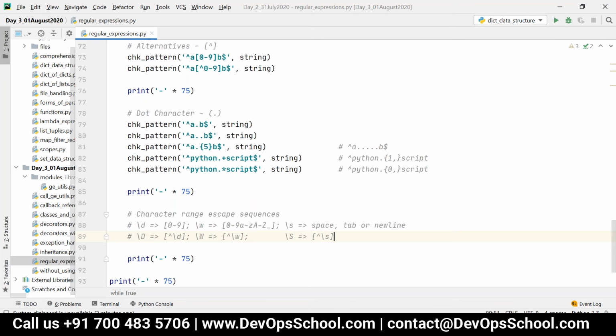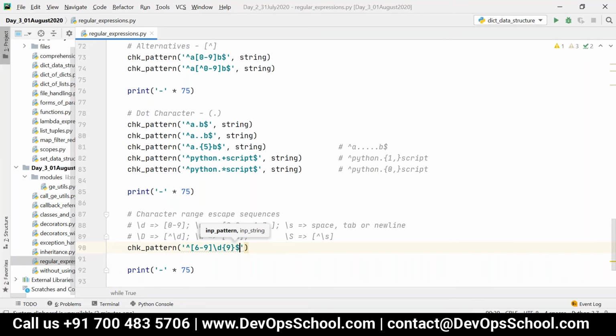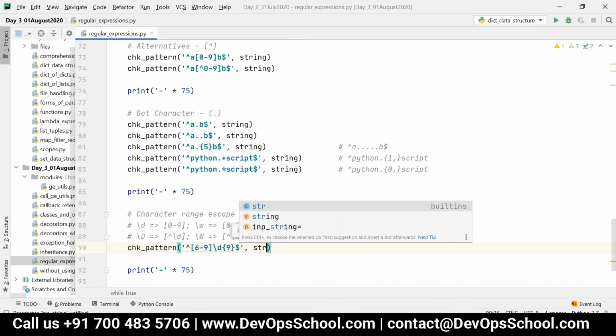All right, so D for digit, W for word, S for space, if you want to remember it very easily. So now let me write some patterns. Check pattern starts with 6 to 9, and then slash d {9}, and then dollar, and then I can write string.